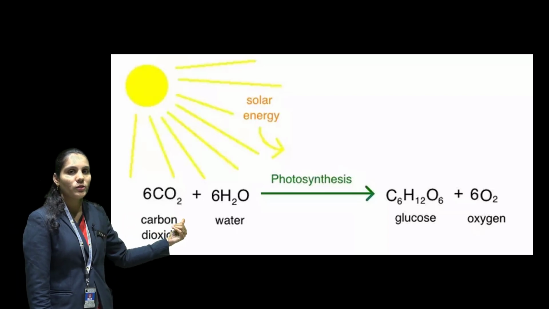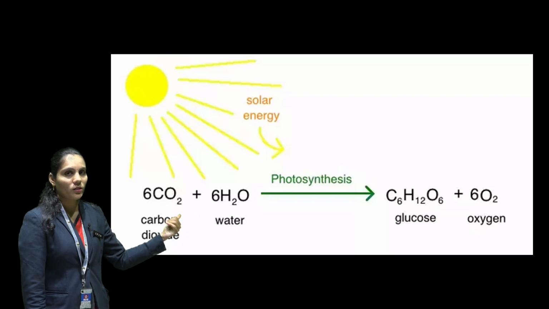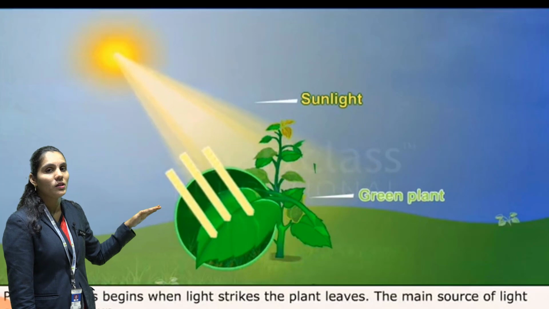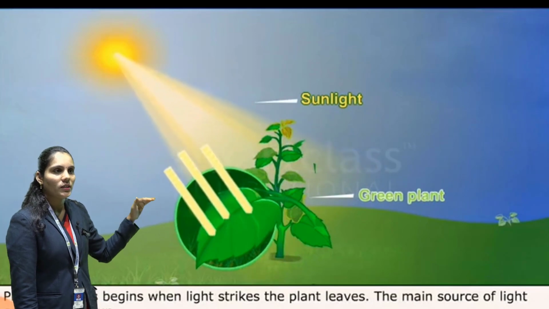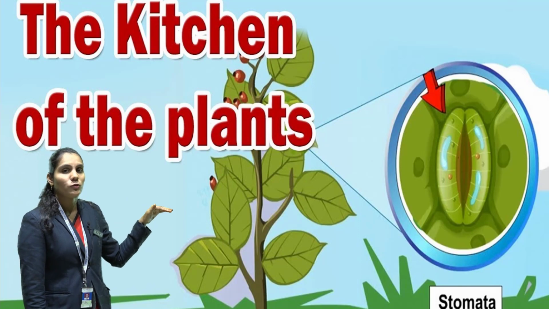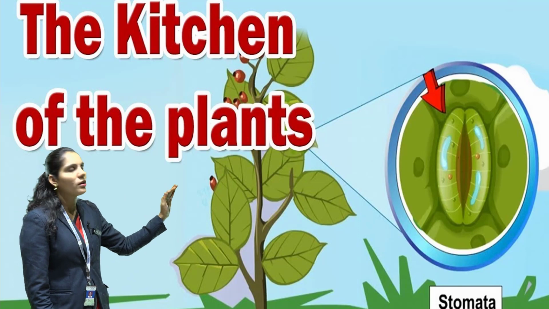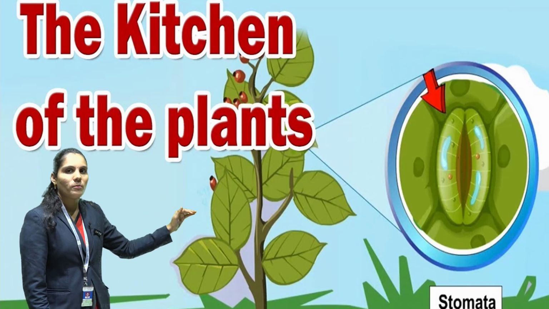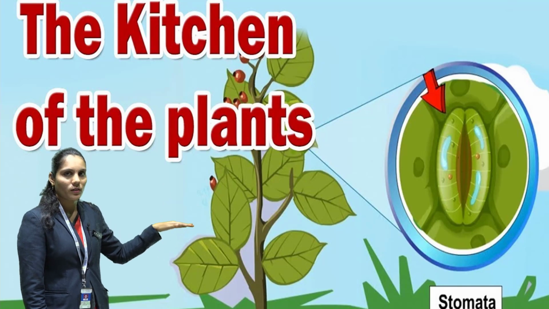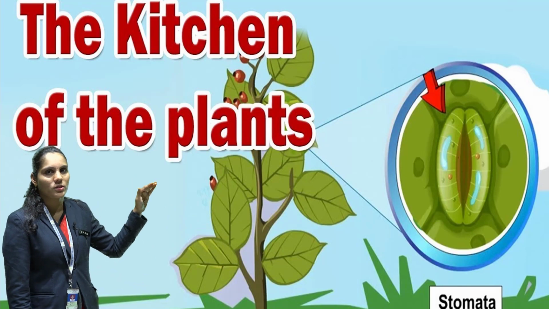They prepare their food and store the food in the form of starch. So this is the photosynthesis process which is done in the leaf only. That's why the leaf of the plant is known as the kitchen and the food factory, because in the food factory all the molecules get combined and form the food and release oxygen in this process. So I hope students you understand the chemical equation and the photosynthesis process.